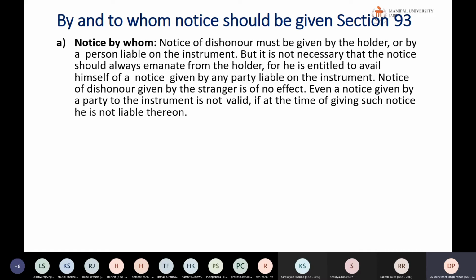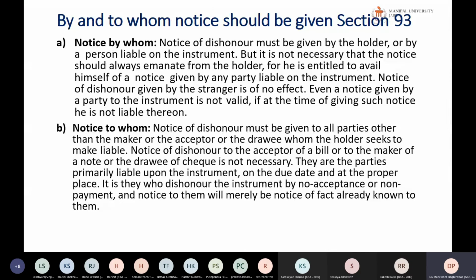So notice of dishonor given by a stranger is of no effect, because a stranger has nothing to do with it. Even a notice given by a party to the instrument is not valid if at the time of giving such notice he is not liable thereon. So notice has to be served from the person who is liable to the person against whom the liability is to be created. So by whom, I think you are able to understand.